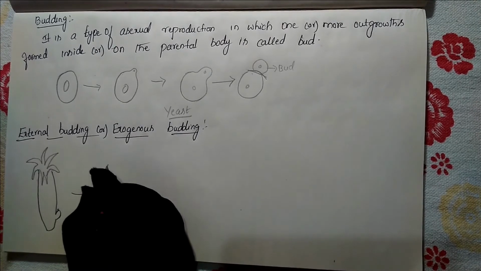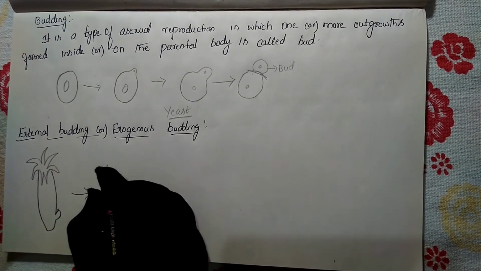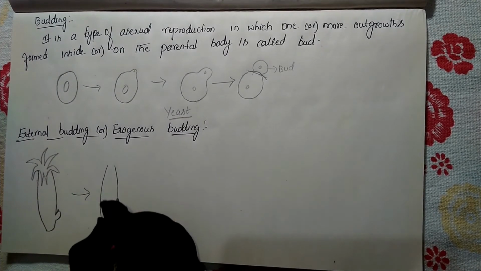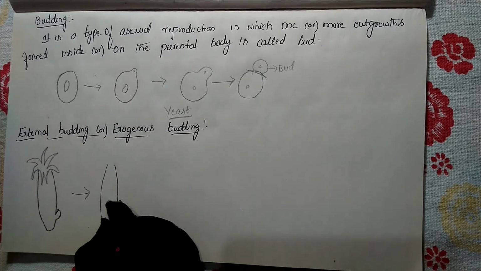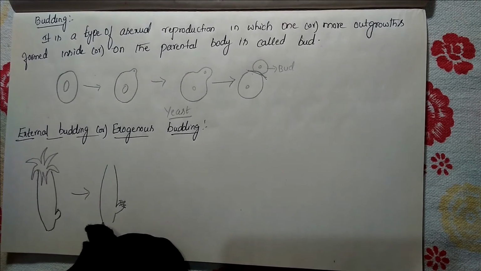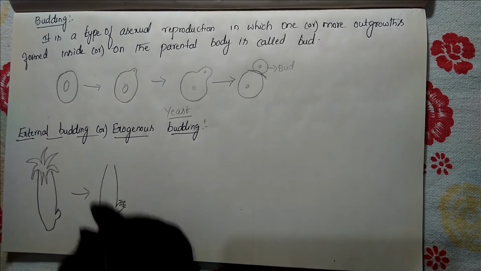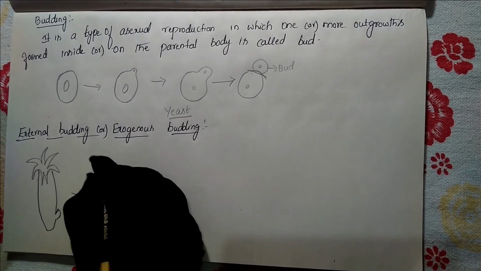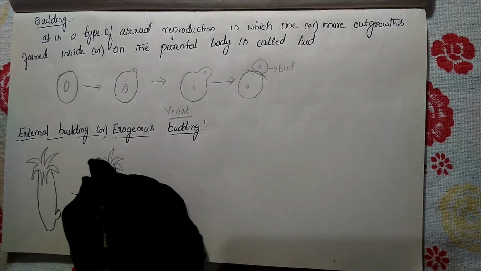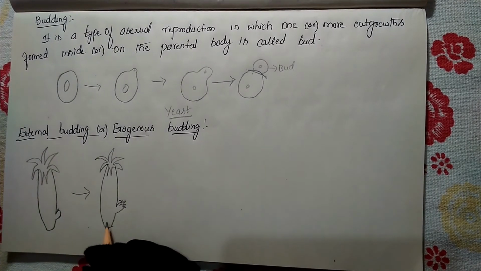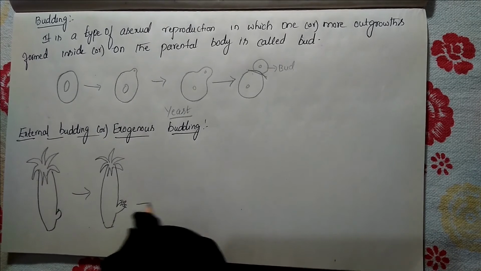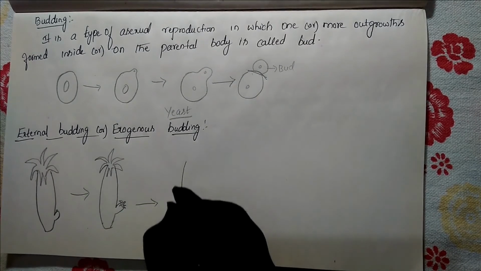Later this outgrowth will start growing, like this.